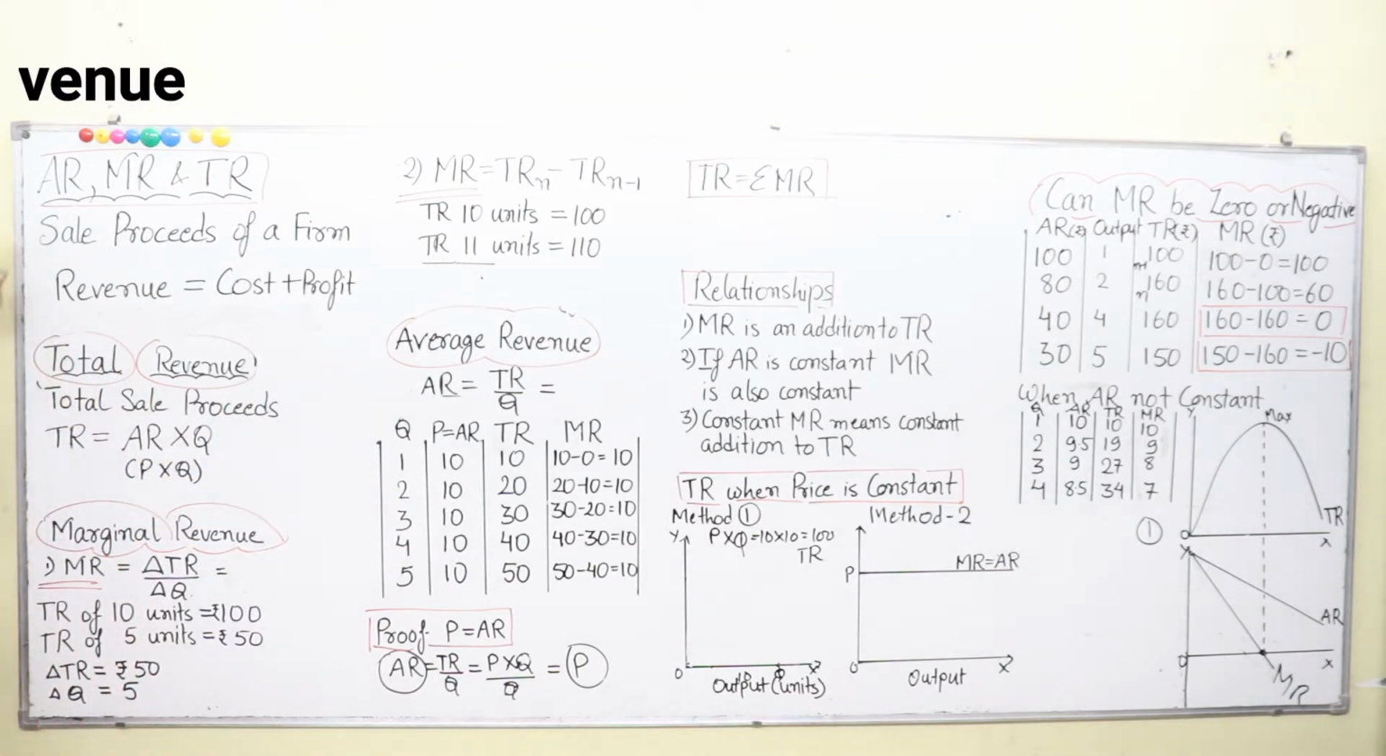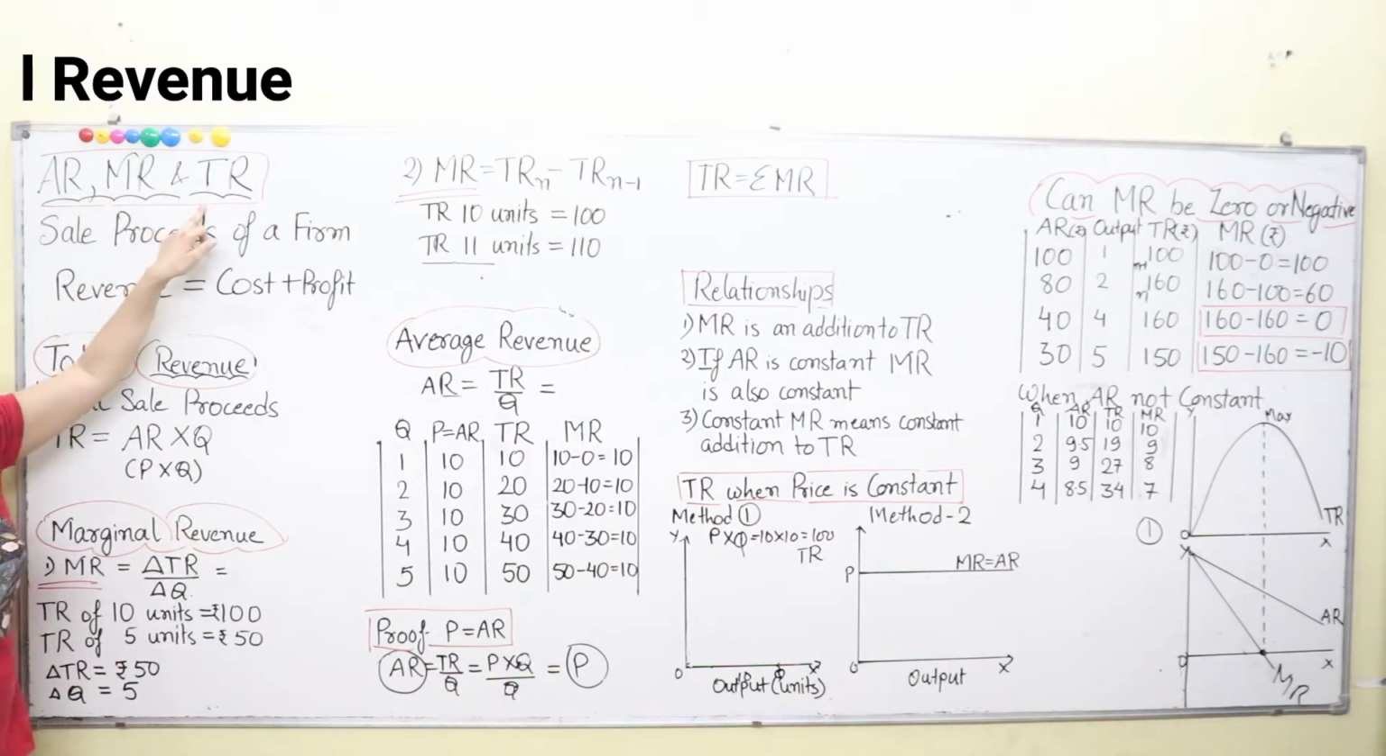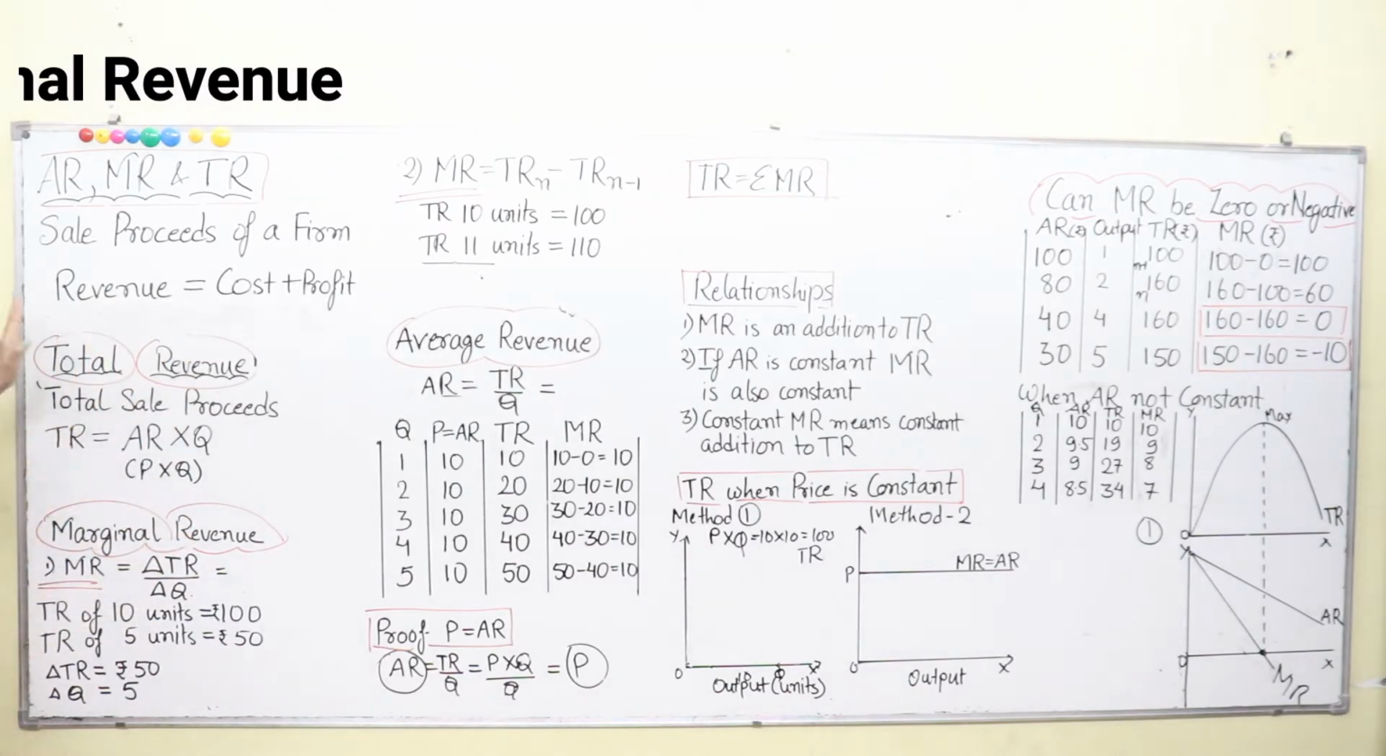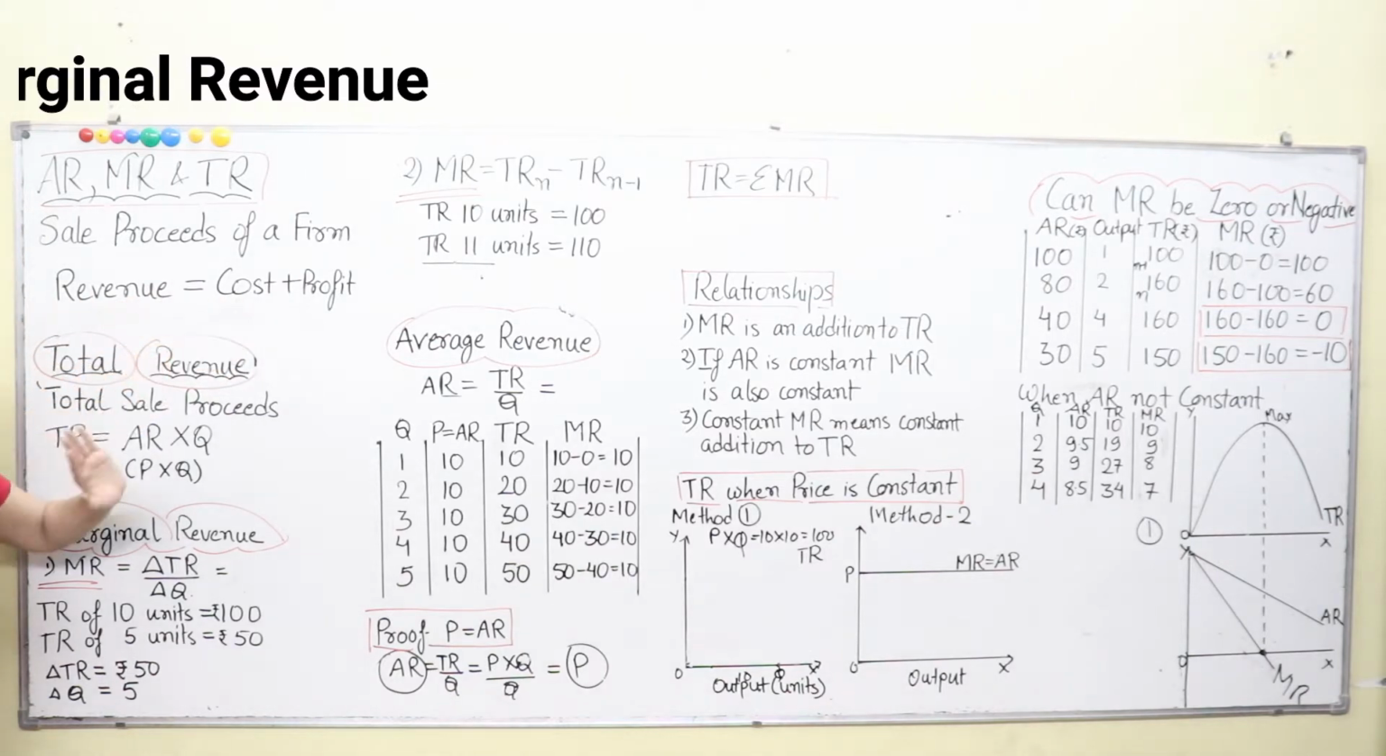Now we will discuss three basic concepts of revenue, that is average revenue AR, marginal revenue MR, and total revenue TR. Throughout this video, I will be using these abbreviations because it takes a lot of space on the board to write them all, so I will be referring to them as AR, MR and TR. Now, revenue is equal to cost plus profit. This is the basic formula.